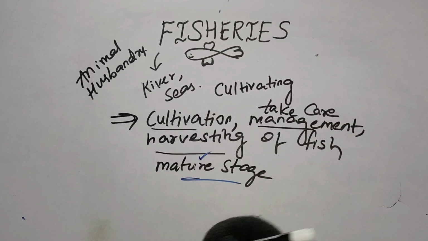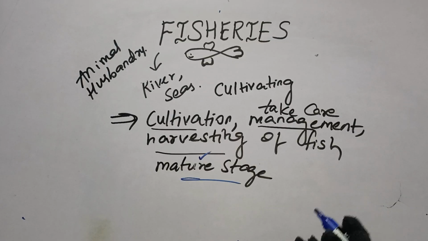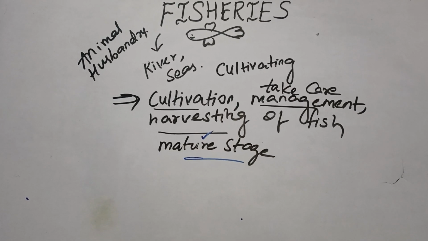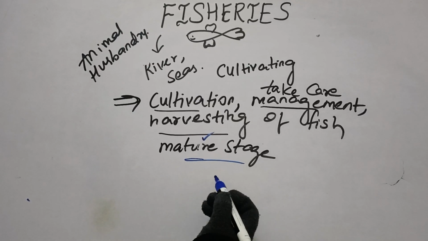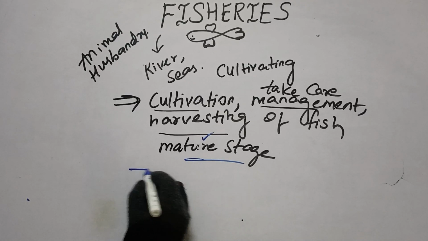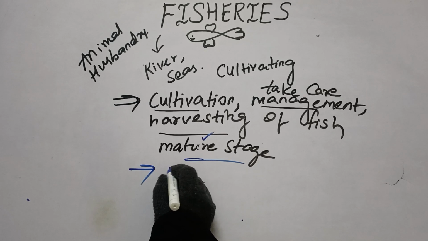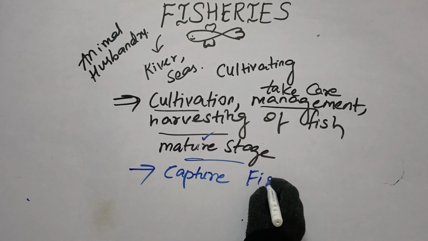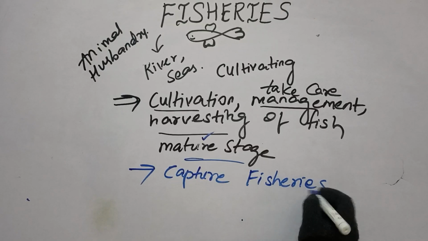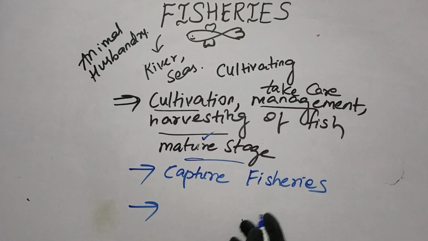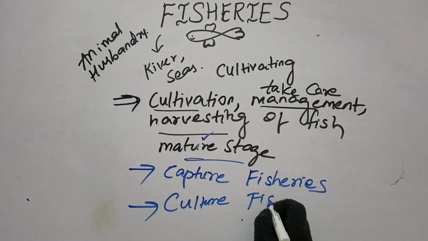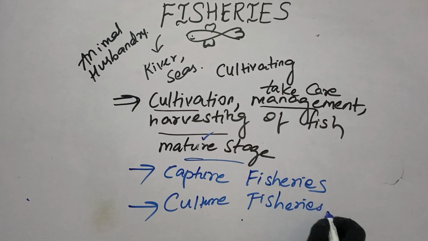Let us talk about types of fisheries. Are there any types? Yes. In fisheries, we have two major types, children. The first one is called capture fishery, and the second one is called culture fishery. Capture fisheries and culture fisheries. Let us understand them in easiest terms.